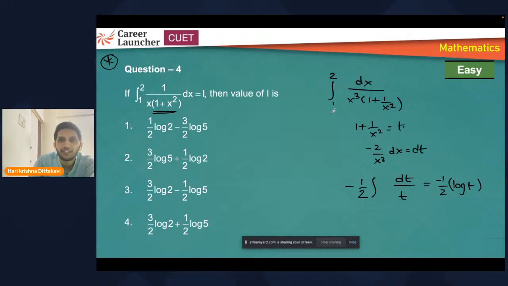One way is you can change the integrals, apply the limits in terms of t, or replace t value in terms of x, then substitute these x limits. When you are doing substitution method, remember these limits will be changed because you are getting everything into t form. These limits are for x, not for t. So substitute x as 1, so you'll get 2. And you substitute x as 2, you'll get 5 by 4. So apply the limits. Then you'll get the answer. Here, very important, don't substitute these values for t. These are for x. So convert this to x form and then substitute x limits, or substitute new limits.